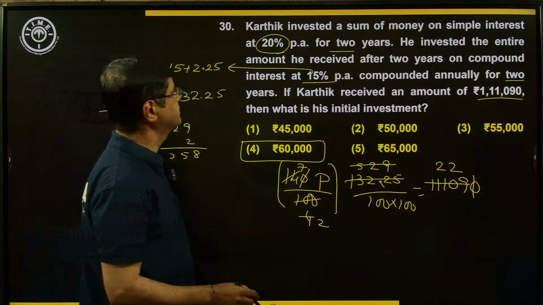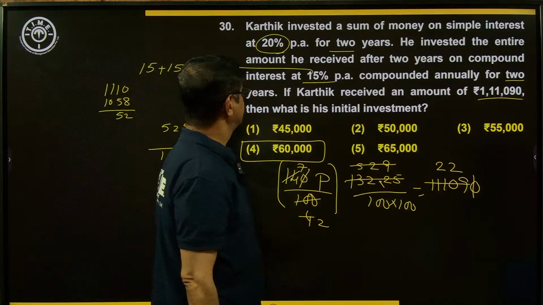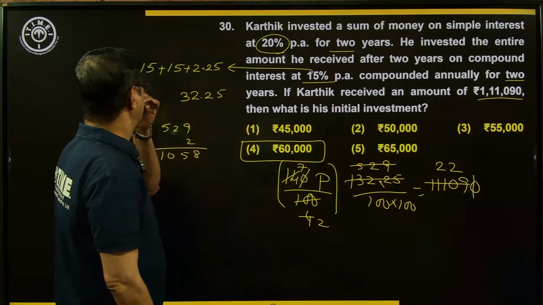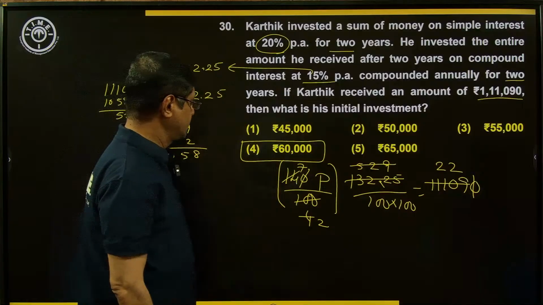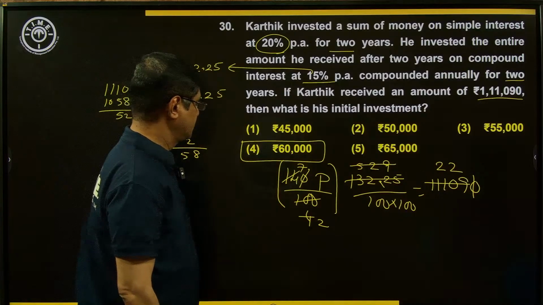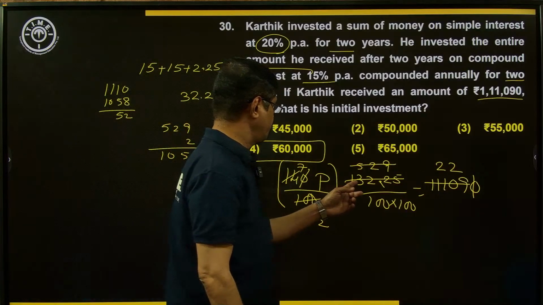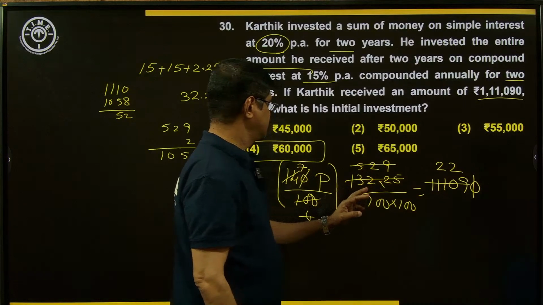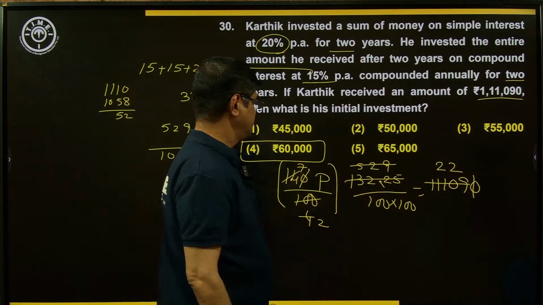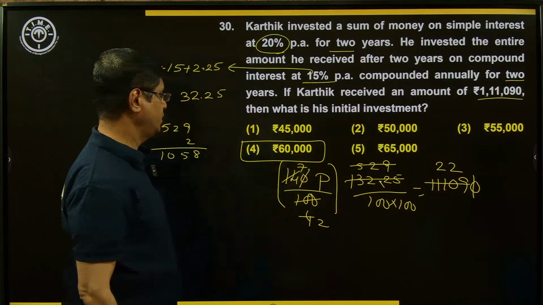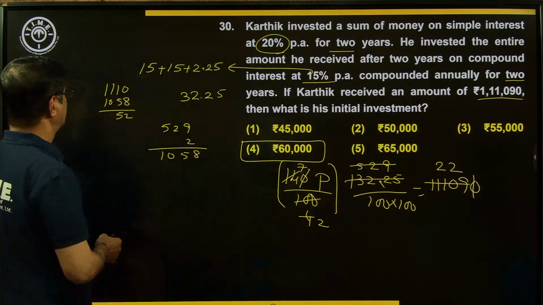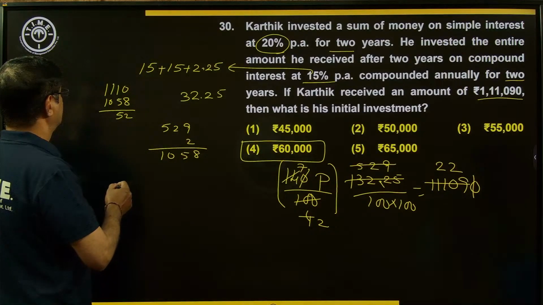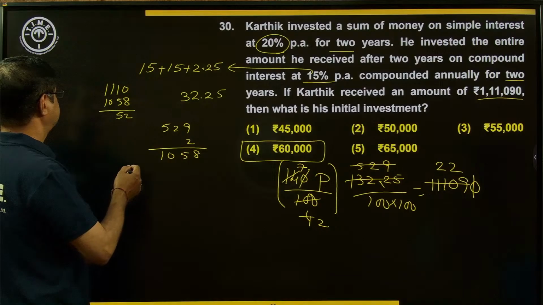Any cancellation? Five times 125. 225, 29. 40 to 52.